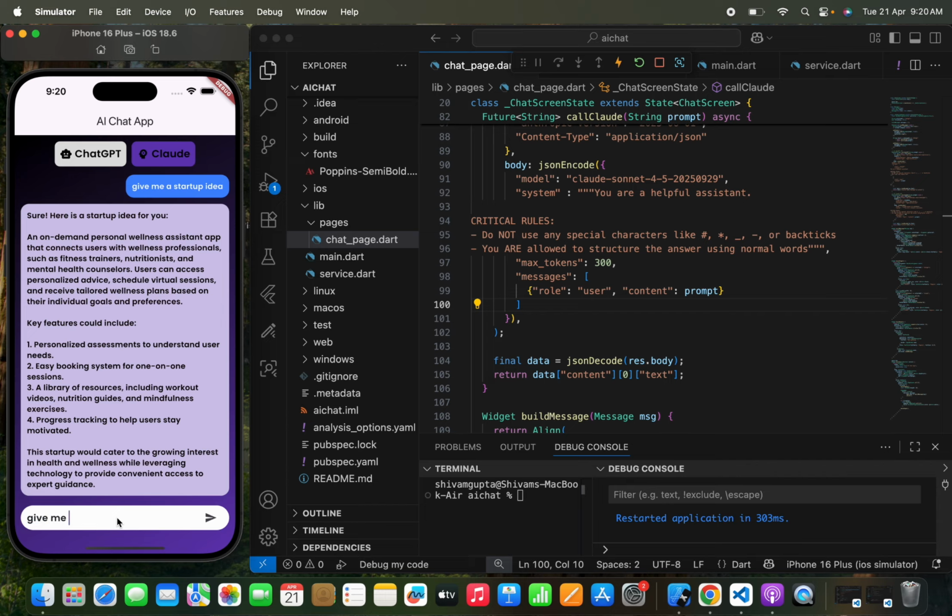Now let's switch to Claude and see what response we get from Claude. Give me a startup idea. So you can see that I'm passing the same prompt to both the AIs just to test what result we get from both the AIs, right? So let's pass it to Claude and let's see.